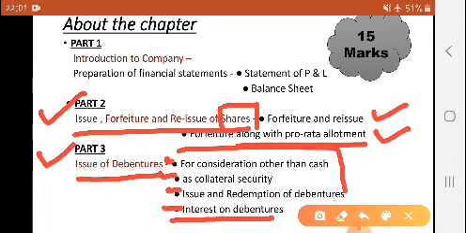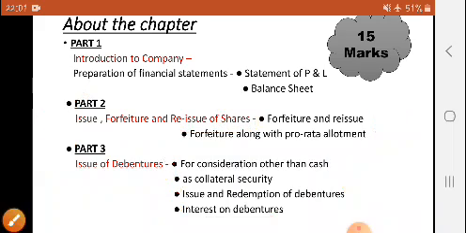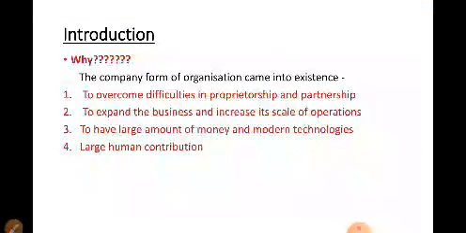Besides these points, there are a number of other points in your lesson, like journal entries, calls in advance, arrears, and a number of other things. So we are going to discuss each and everything in detail. I hope you will enjoy the learning. So let us start. First, we'll see the introduction of the company.